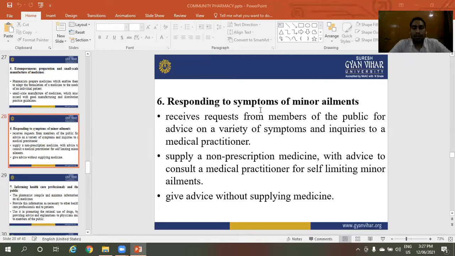Responding to symptoms of minor ailments. Receive requests from members of the public for advice on a variety of symptoms and refer inquiries to a medical practitioner.